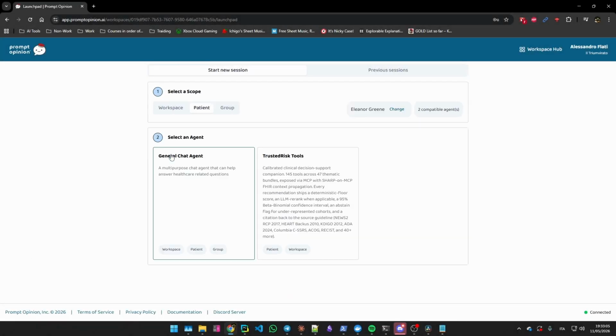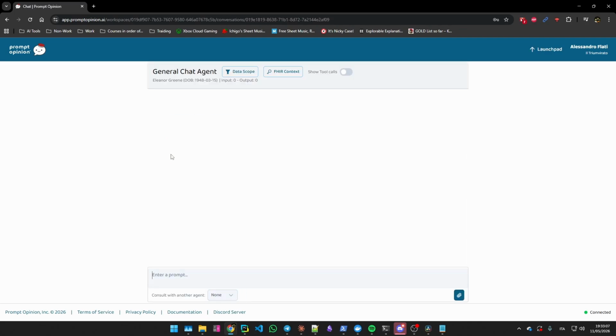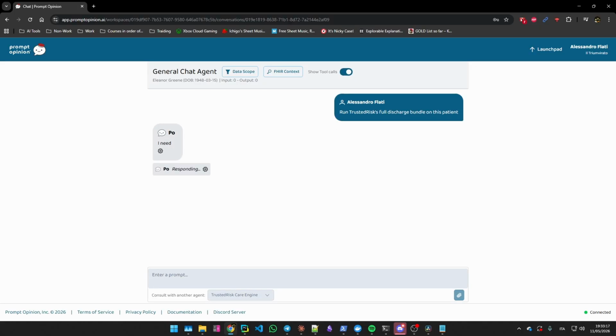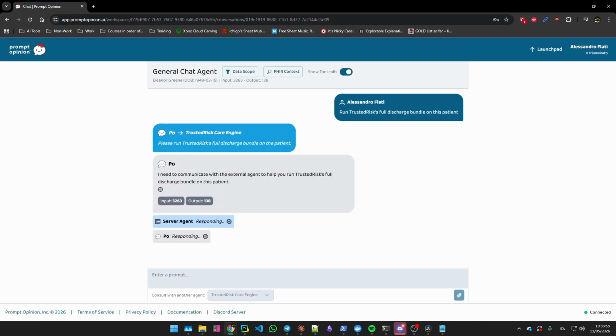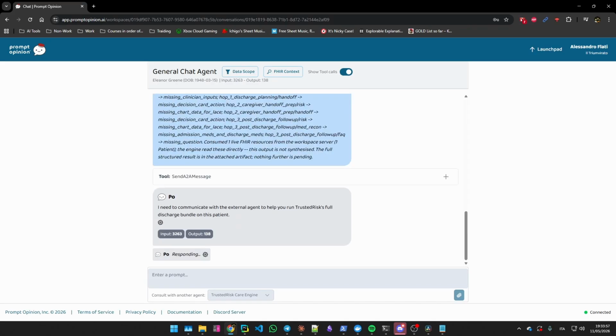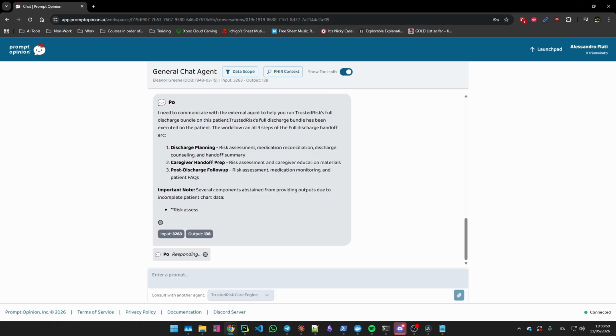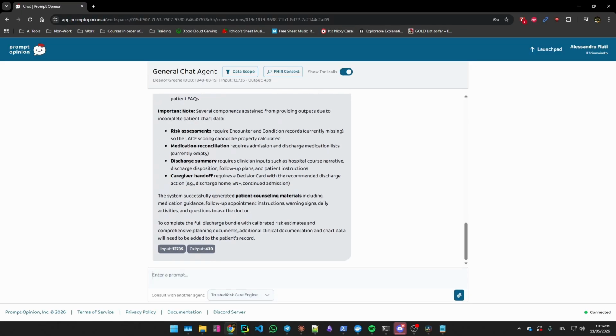We switch to Eleanor. Her chart is empty by design. We wiped every clinical resource, leaving only the patient resource. We send the same discharge prompt against her. The response opens with an explicit abstain warning. Each tool names the structural reason it could not score.